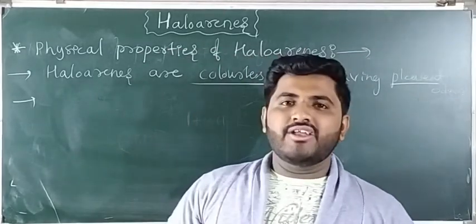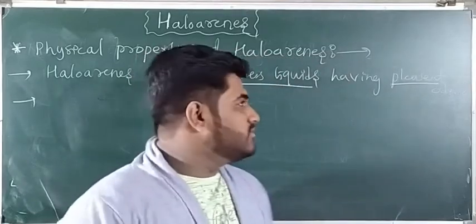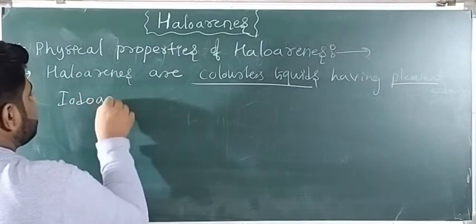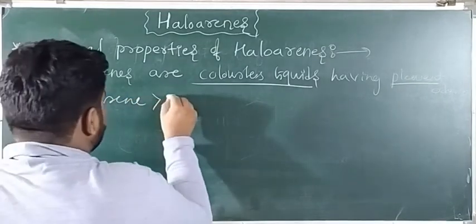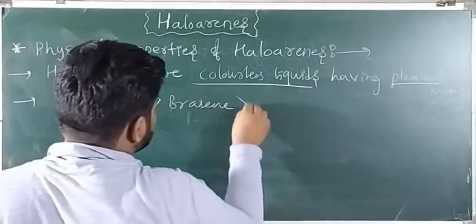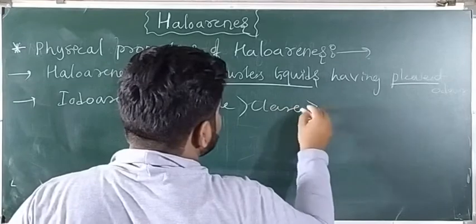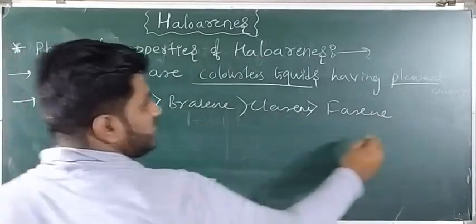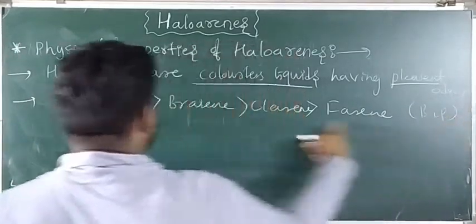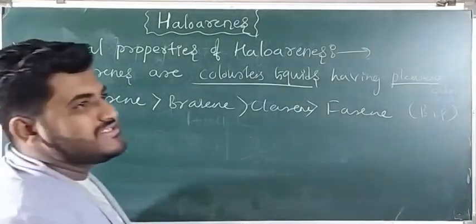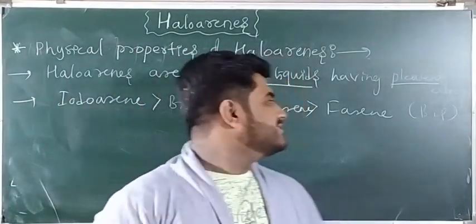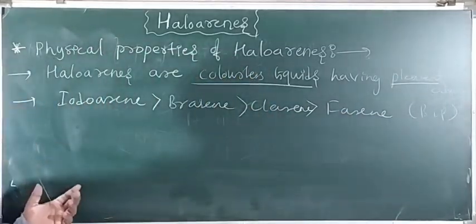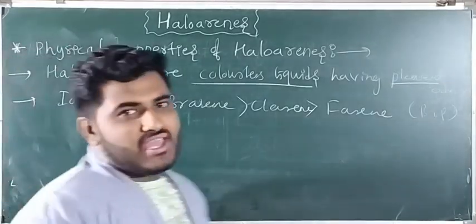Next, the boiling point. The boiling point of iodoarene is greater than bromoarene, which is greater than chloroarene, which is greater than fluoroarene. That means iodobenzene is greater than bromobenzene, greater than chlorobenzene, greater than fluorobenzene. This is because boiling point depends on the electronegativity. The lesser the electronegativity, the higher the boiling point.